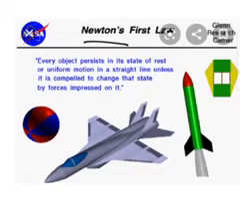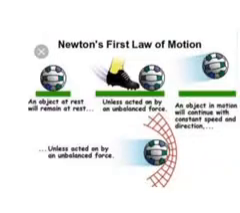Here we have Newton's first law of motion. What is it saying? Every object persists in its state of rest or uniform motion in a straight line unless it is compelled to change that state by force impressed on it. We can see here a ball, rocket and other things. They are in the state of rest until an external force is applied on it.